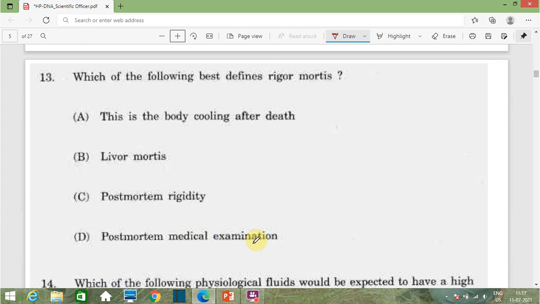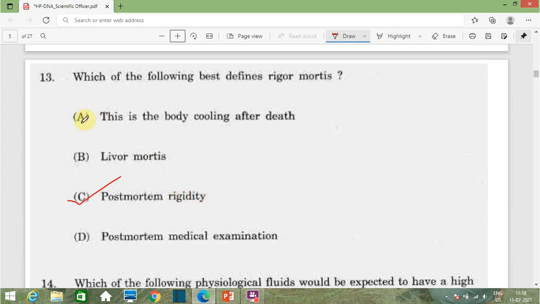Okay, this question is from forensic medicine. Which of the following best defines rigor mortis? So what is meant by rigor mortis? Rigor mortis is also known as post-mortem rigidity. What is post-mortem rigidity? That means the stiffness of the body muscles. Rigor mortis or post-mortem rigidity is known as stiffness of the body muscles.